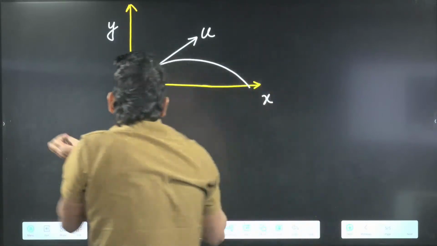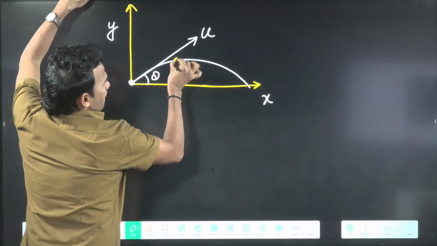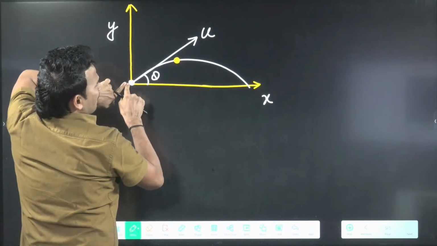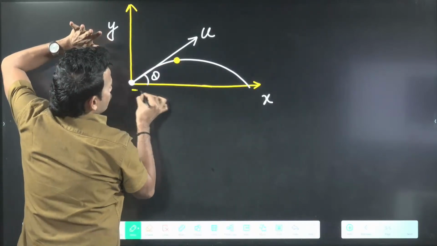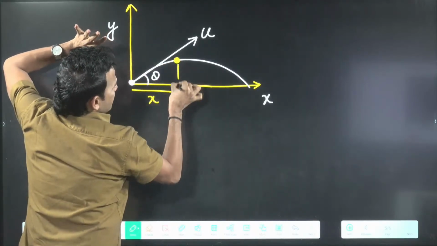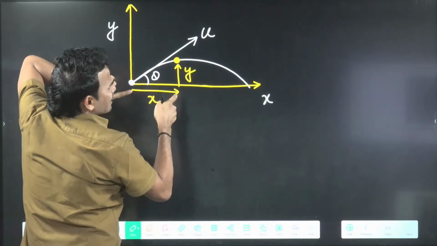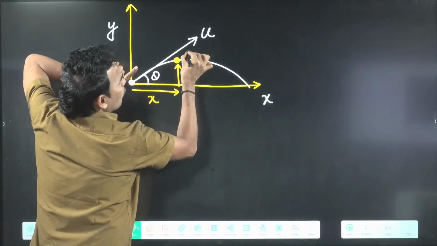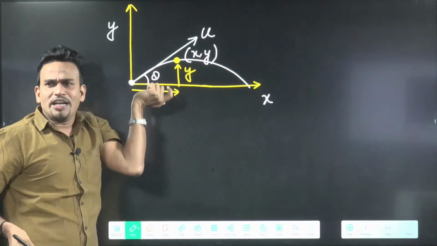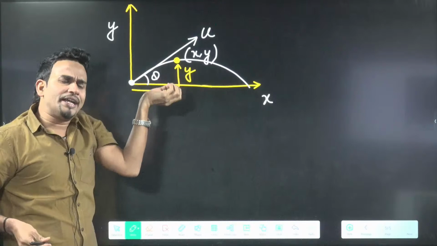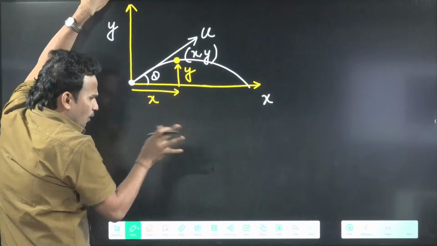So just see how we'll talk. Particle is moving, so at any time the particle will have two coordinates. For example, the particle started here. Right now, the particle's two coordinates will be there. One will be its x coordinate, the other its y coordinate. I will write the coordinates of the particle as x comma y. If you are able to relate the x coordinate and the y coordinate of the particle, you will get the equation of trajectory. So see here how to relate.